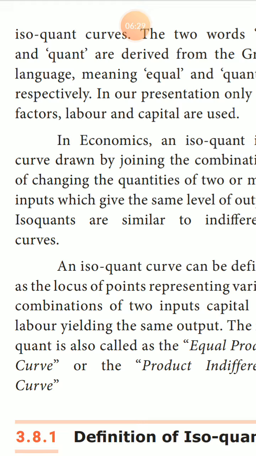Next, the isoquant can be defined as the locus of points representing various combinations of two inputs, capital and labor, yielding the same output.